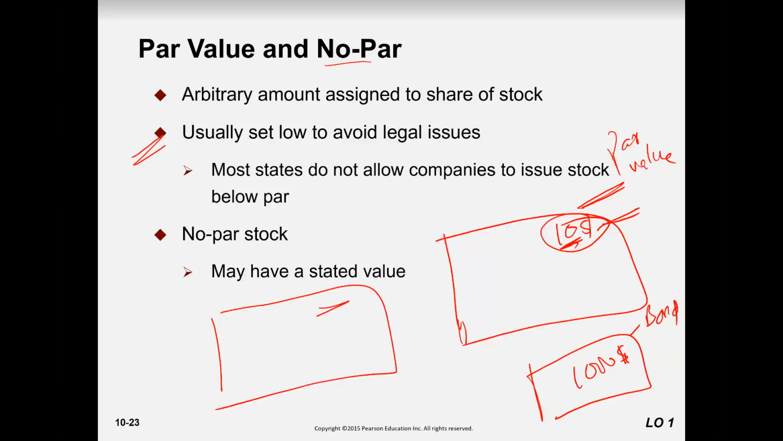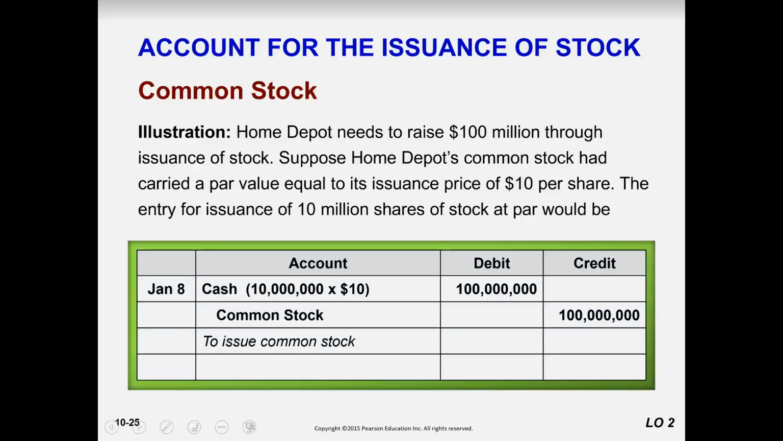So why do we keep this price low? So that shareholders can afford to buy the shares, so that the masses can afford them, and you can collect a large amount of capital from people. No par value may have a stated value. We'll talk about this when we record no par value stock. So let's talk about the issuance of stock.